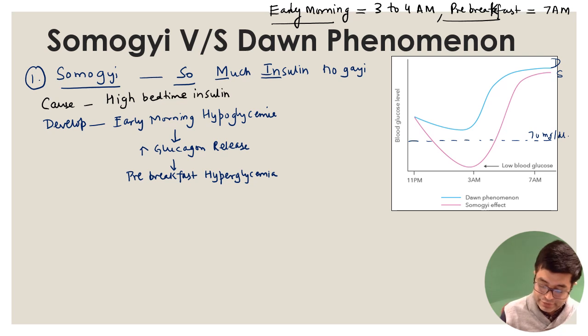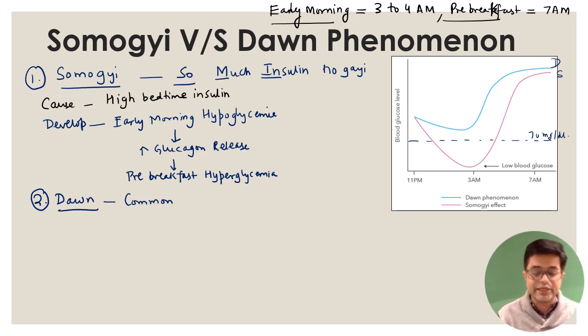The second phenomenon is called the dawn phenomenon. Remember, dawn phenomenon is more common and it can occur even in normal individuals. It can occur physiologically also. What is the dawn phenomenon?